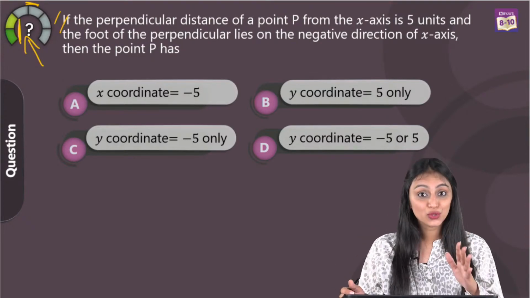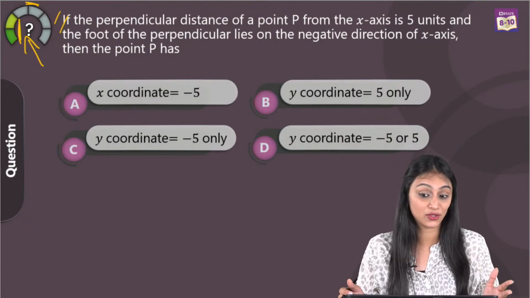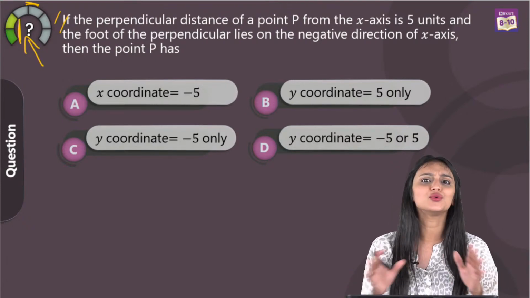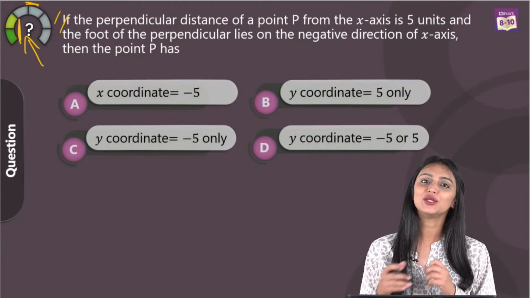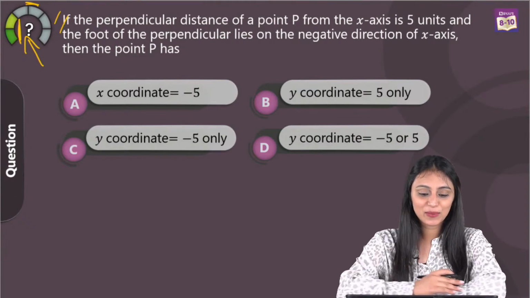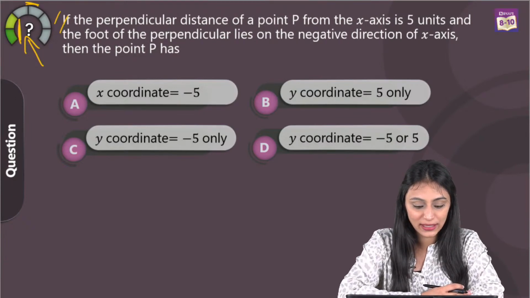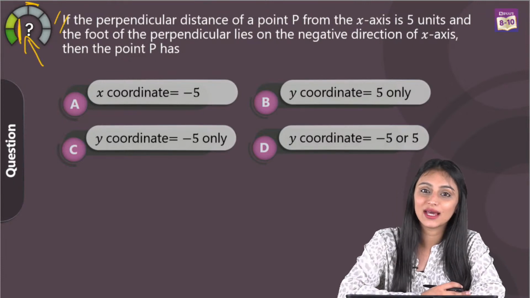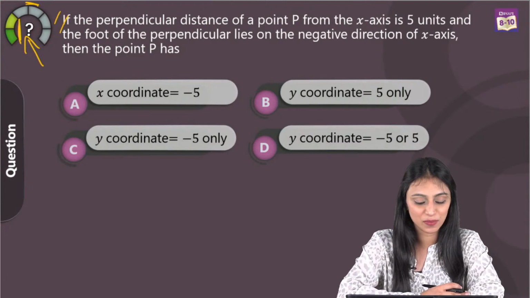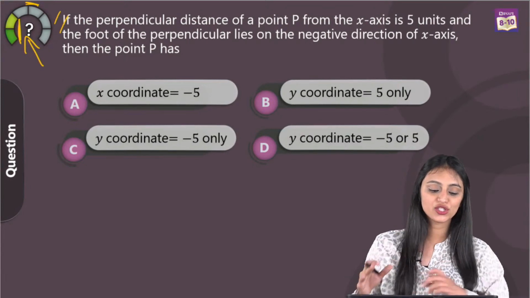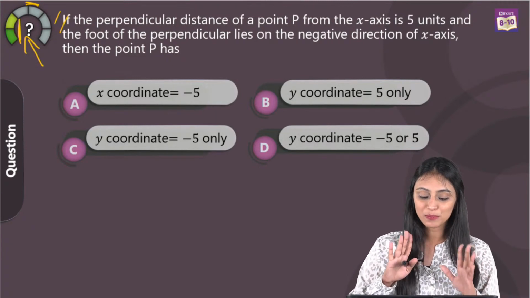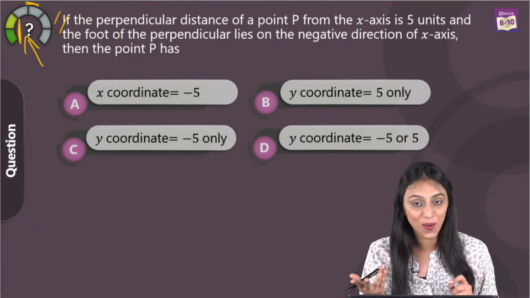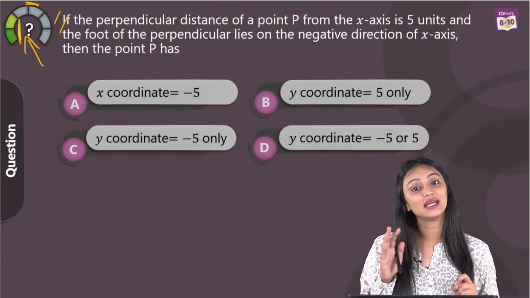I want you to report your answers to me, and those who don't know how to solve it, that's okay. You can work with me. So if the perpendicular distance of a point P from the x-axis is 5 units and the foot of the perpendicular lies on the negative direction of x-axis, then the point P has, right? In the options you see, B, C and D are talking about the y coordinate, whereas option A is talking about the x coordinate.